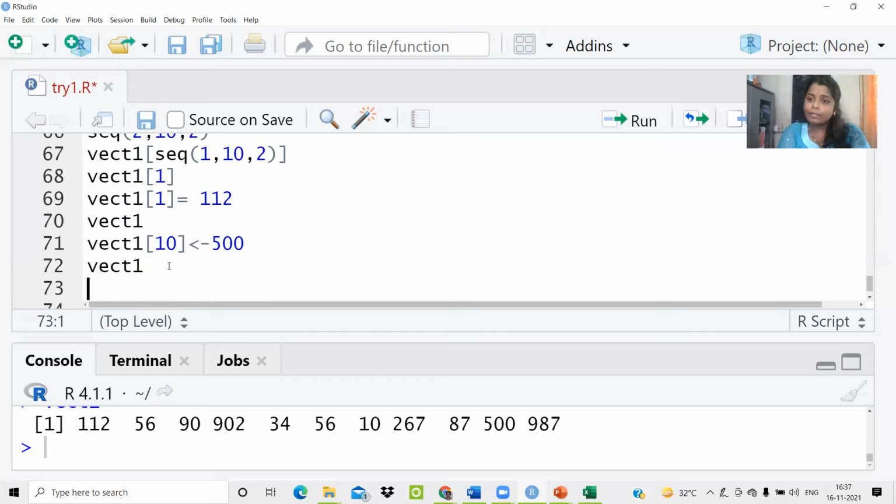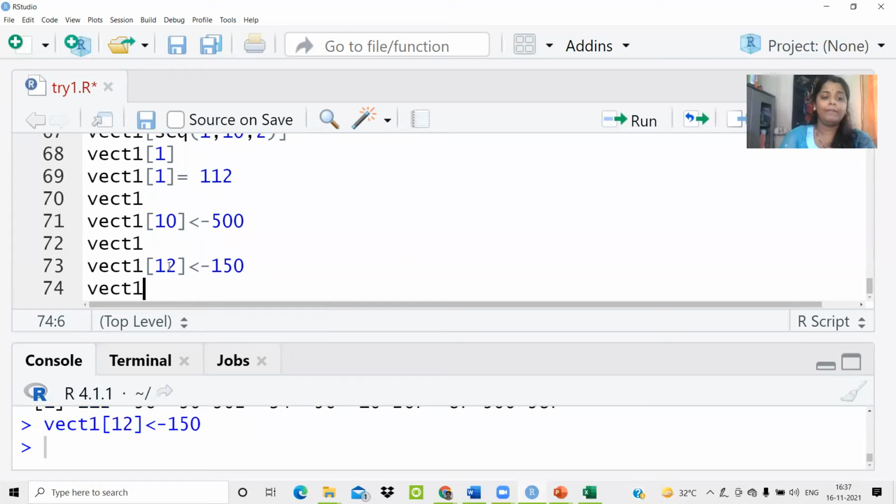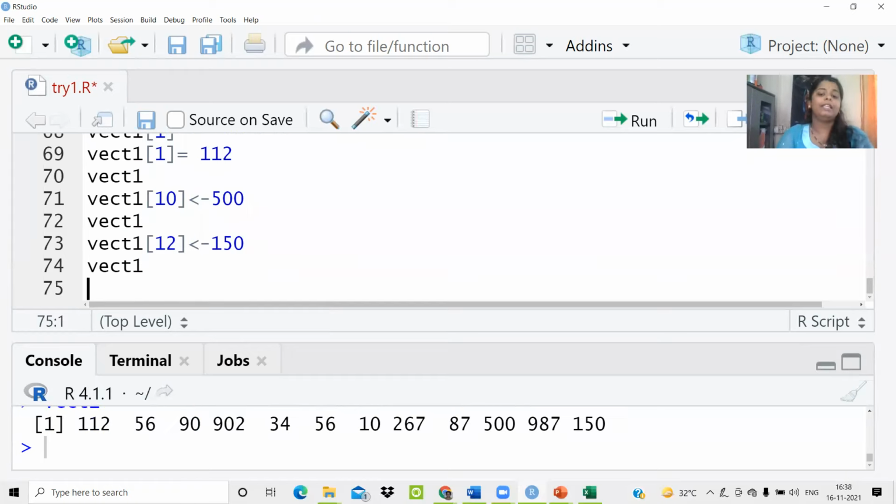That is how to fetch a certain index and how to change the element which is present at a certain index position originally. Now, if I want to add one more element at the 12th position, I'll simply write vect1, I'll write 12, and mention that element. Suppose I want to store 150, so I'm writing 150 over here. I ran this. I will run vect1 again and you can see that 150 is added at the 12th position of